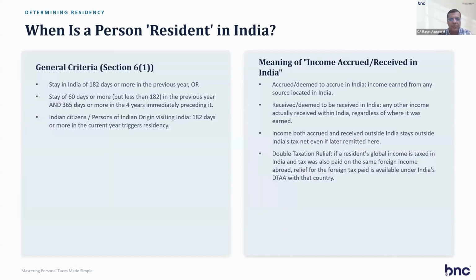So when is a person resident in India? If his stay in India is 182 days or more in the previous year, or a stay of 60 days or more in the previous year and 365 days or more in the 4 years immediately preceding it. For an Indian citizen or person of Indian origin visiting India, 182 days or more in the current year triggers residency.